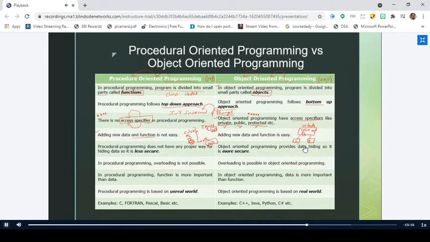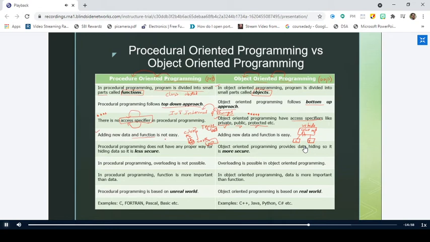So this is the advantage we have in object-oriented programming. Adding new data and functions is very easy in object-oriented programming, whereas adding new data and functions is not that easy in procedure-oriented programming. Is it clear?